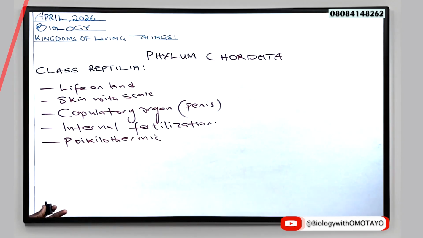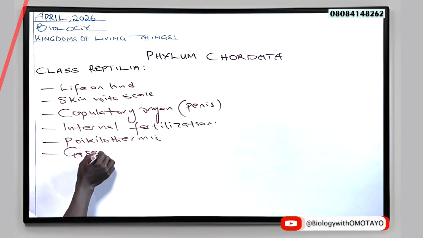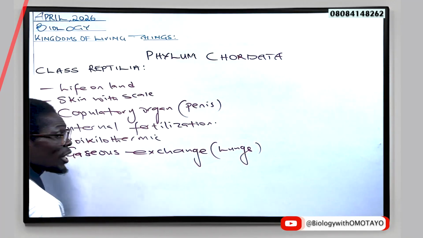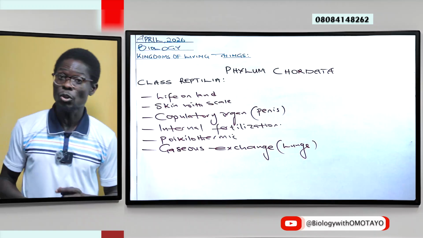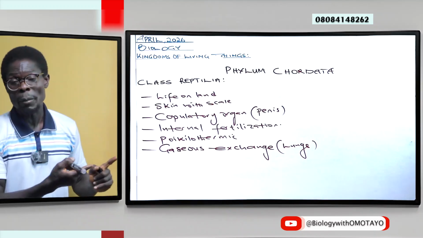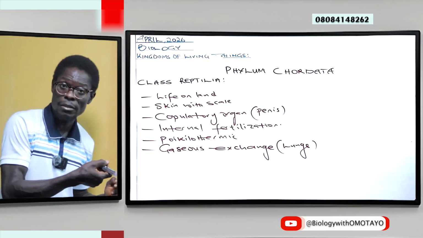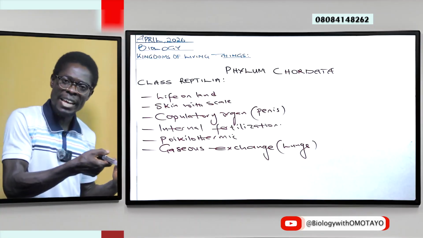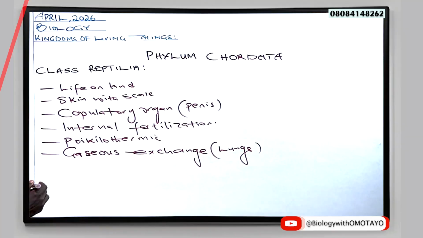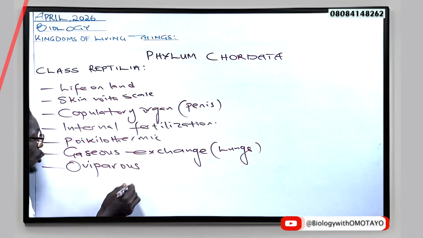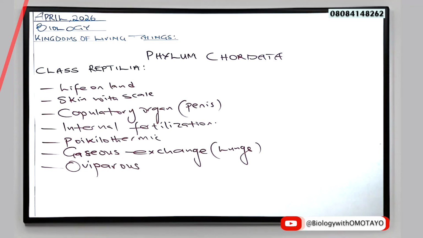Now, I know you know the meaning of this from our previous classes. We've said this again and again. And then, gaseous exchange is with the help of the lungs. They are oviparous as well, even though internal fertilization is practiced. However, the egg is laid. So the laid egg here is a fertilized egg, oviparous.